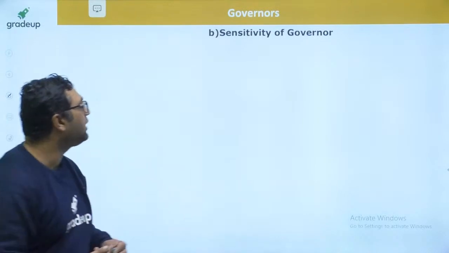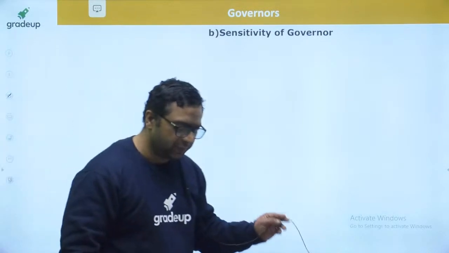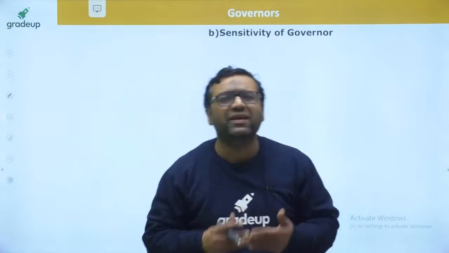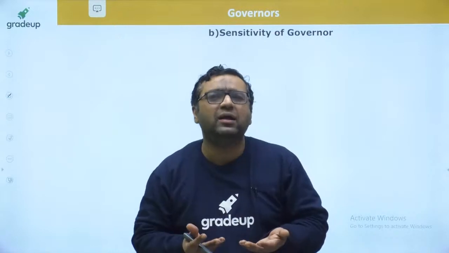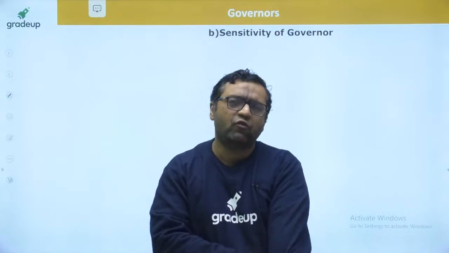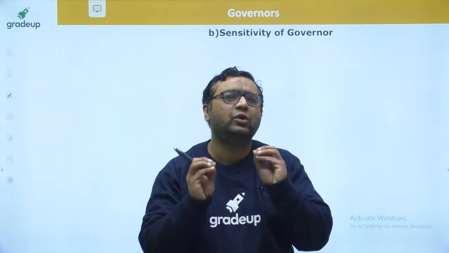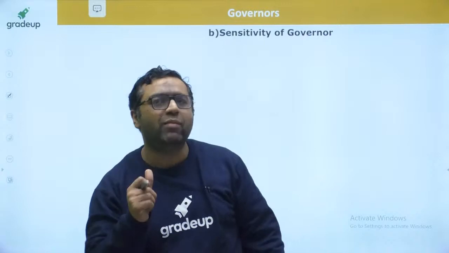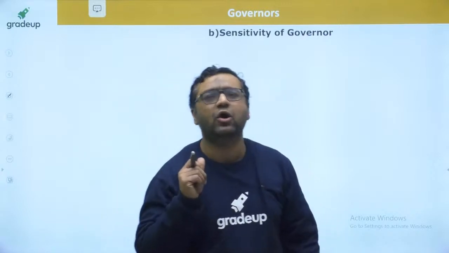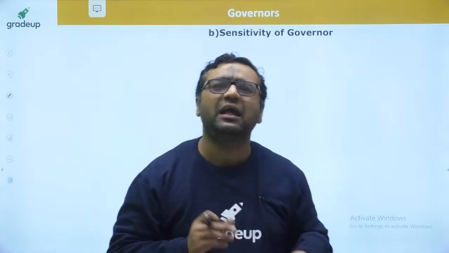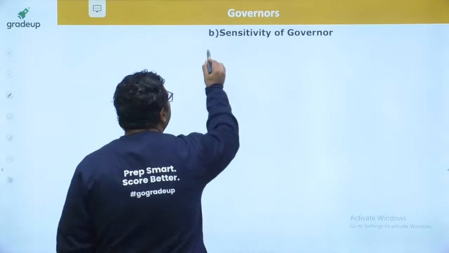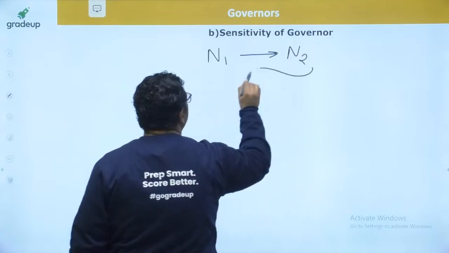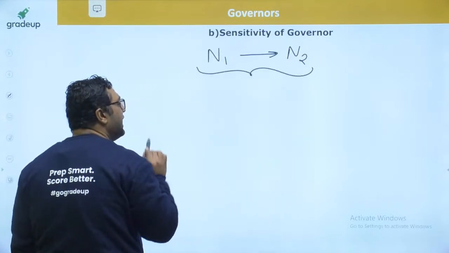So when we are talking about sensitivity, what is the sensitivity? When we are talking about governor, how it is working: governor is moving the sleeve, governor is giving the sleeve movement to move the valve. So for valve movement, governor just gives the movement to the sleeve. And the sleeve movement is the indication of the working of the governor. So if, let us say, speed is going to be changed from N1 to N2,